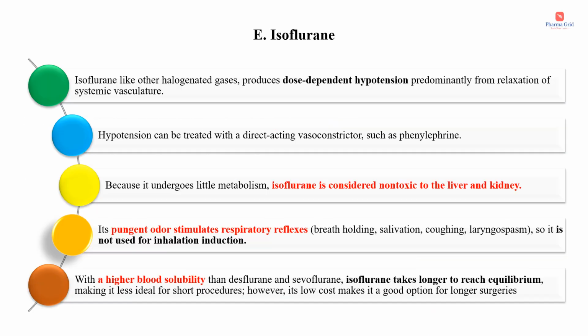So let's discuss in detail the individual drugs. The first one is isoflurane. Isoflurane, like other halogenated gases, produces dose-dependent hypotension predominantly from relaxation of systemic vasculature. This hypotension can be treated with a direct-acting vasoconstrictor such as phenylephrine. Because isoflurane undergoes little metabolism, it is considered non-toxic to the liver as well as kidney. Its pungent odor stimulates respiratory reflexes, which include breath holding, salivation, coughing, and laryngospasm. So it is not used for inhalation induction.